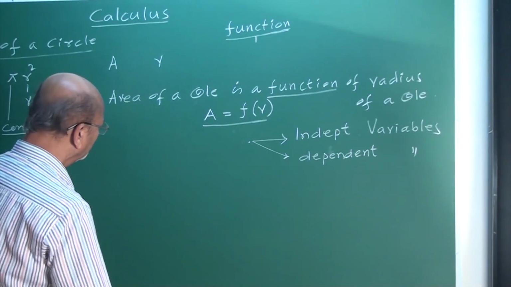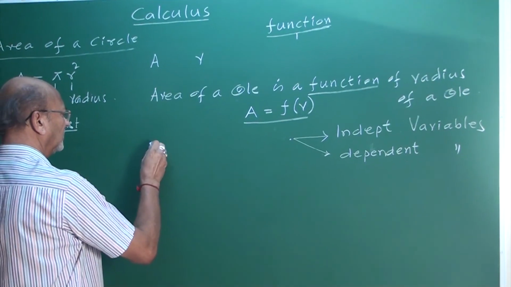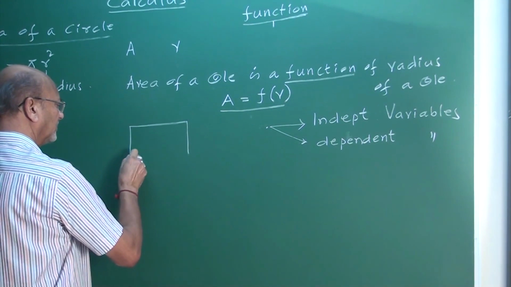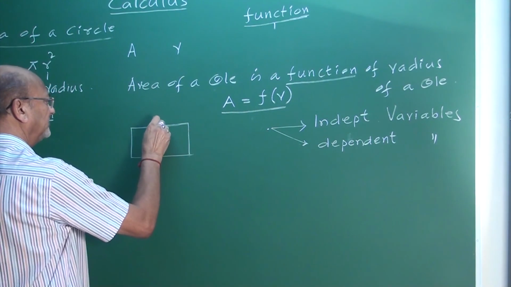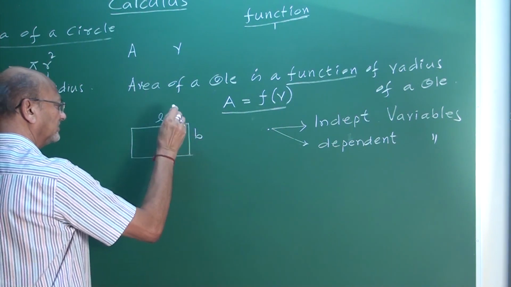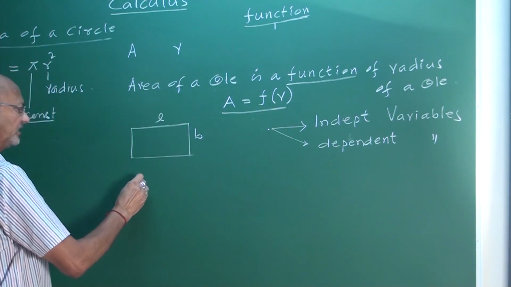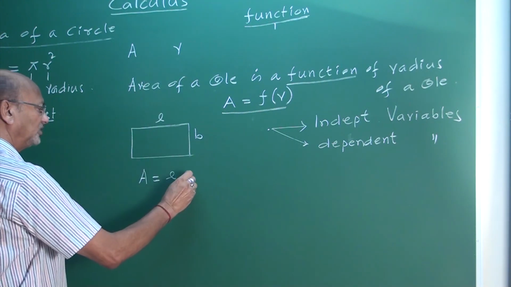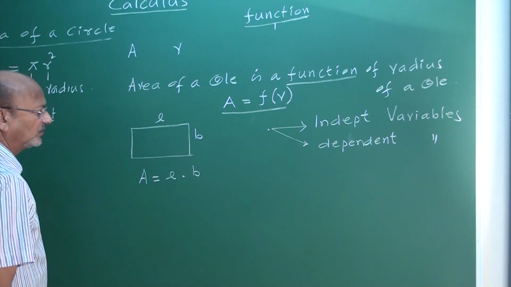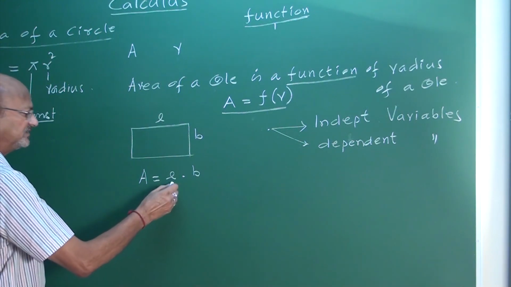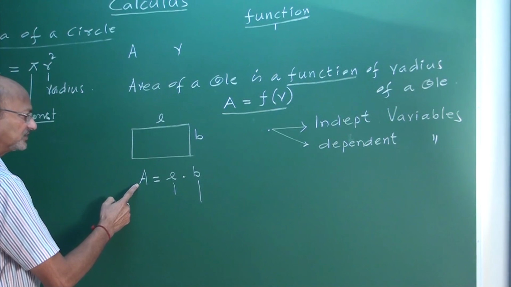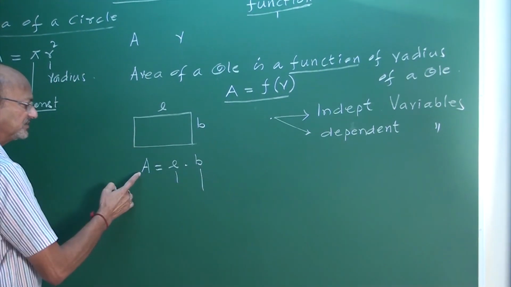Like this, even you can take a rectangle. It has length and breadth. This is breadth. What is this? A, the area. Area equals length into breadth, my friends. As L changes, A changes. As B changes, A changes. As L and B change, A changes.